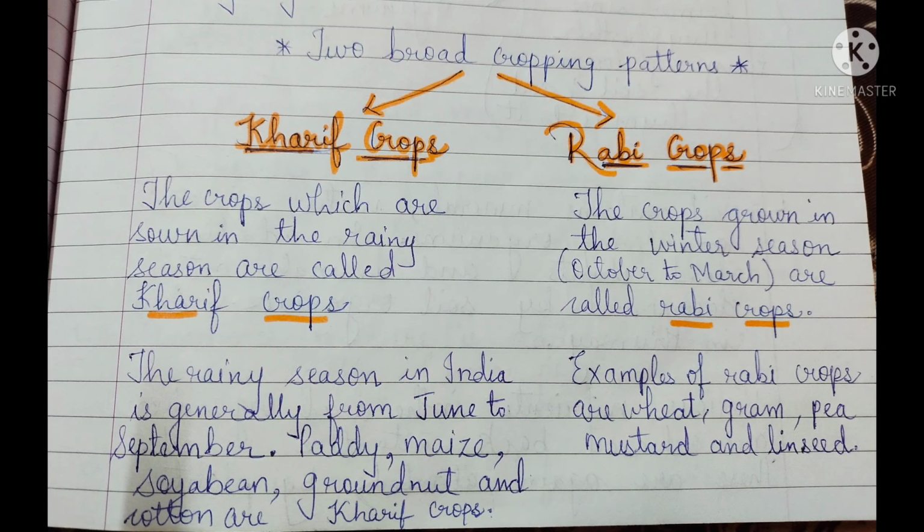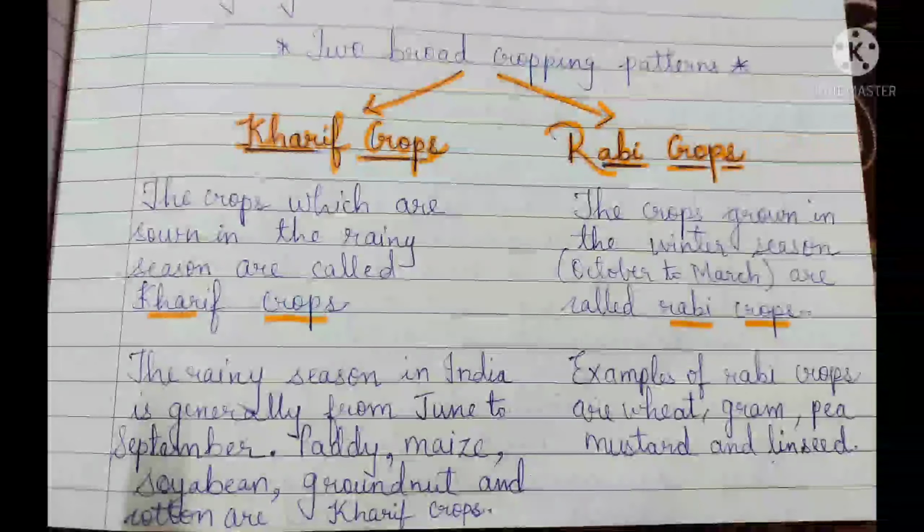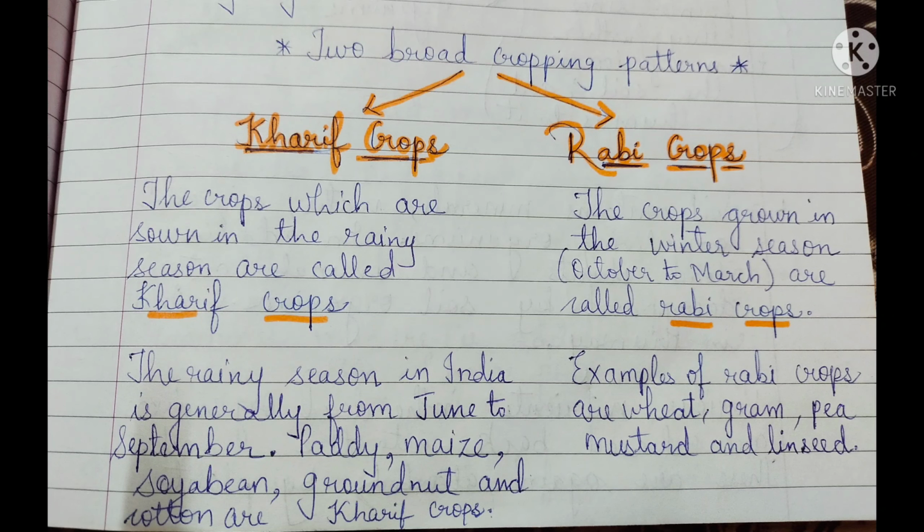So the rainy season, we will see which months is this rainy season. Okay, so the rainy season in India is generally from June to September. Usually it may differ here and there. Usually in 1 or 2 months it might be 15 to 20 days. Okay, so the rainy season is generally from June to September and the crops grown are paddy, maize, soya bean, groundnut and cotton, and they are also known as Kharif crops. Okay, so which are Kharif crops? Paddy, maize, soya bean, groundnut and cotton are the Kharif crops.